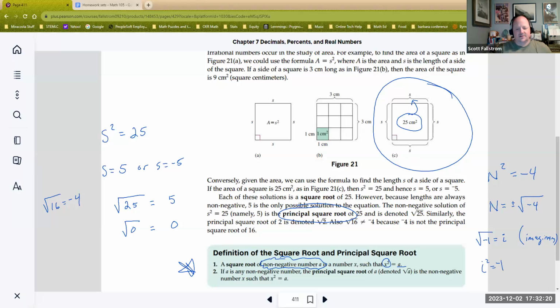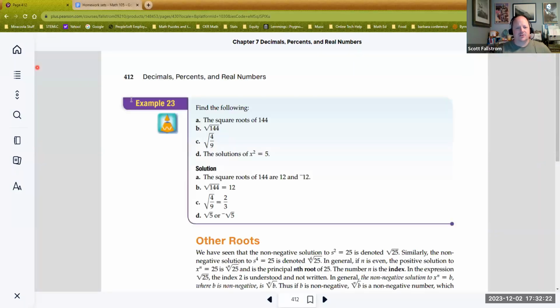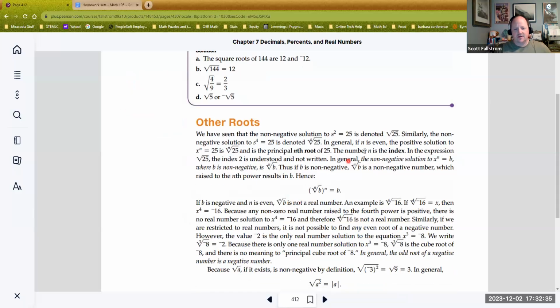Very cool. Let's jump into the next page. So find the following: the square roots of 144, the principal square root of 144, the principal square root of 4/9, and the solutions of x squared equals 5. So if you take a look, there are some samples here. We can go bigger than square roots.